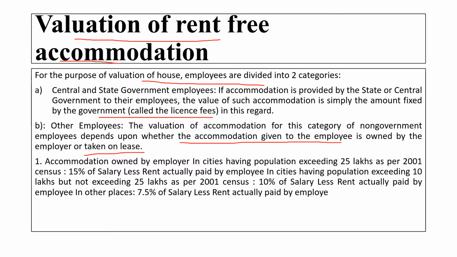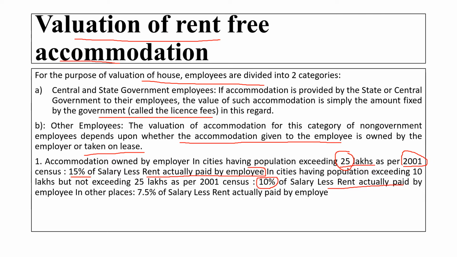For accommodation owned by the employer, in cities having a population exceeding 25 lakh as per the census 2001, it is 15% of salary less the rent actually paid by the employee. If the population is exceeding 25 lakh, then only. In a city having a population exceeding 10 lakh but not exceeding 25 lakh, in that case it is 10% of the salary less the rent actually paid.